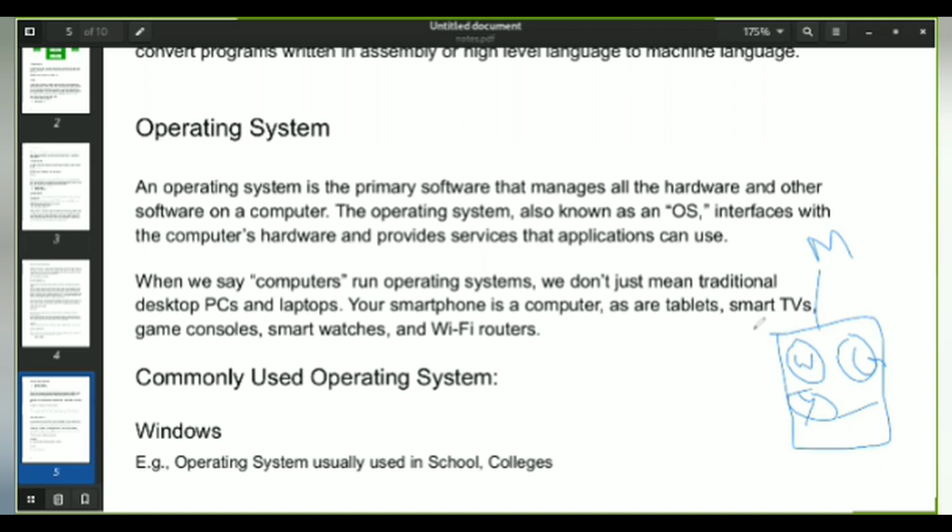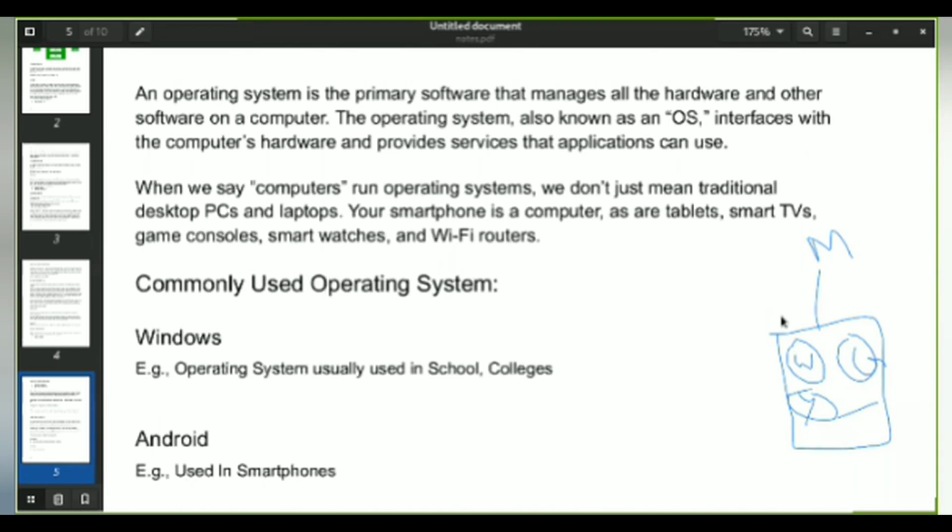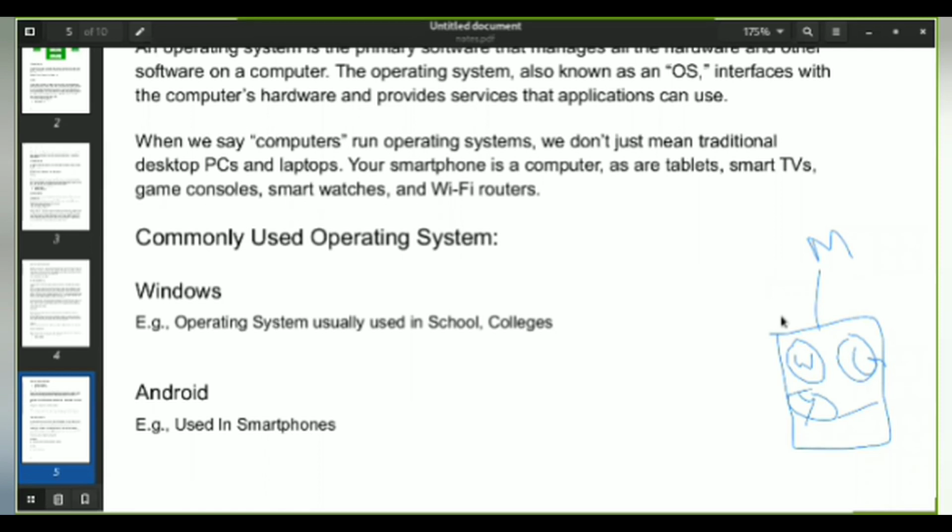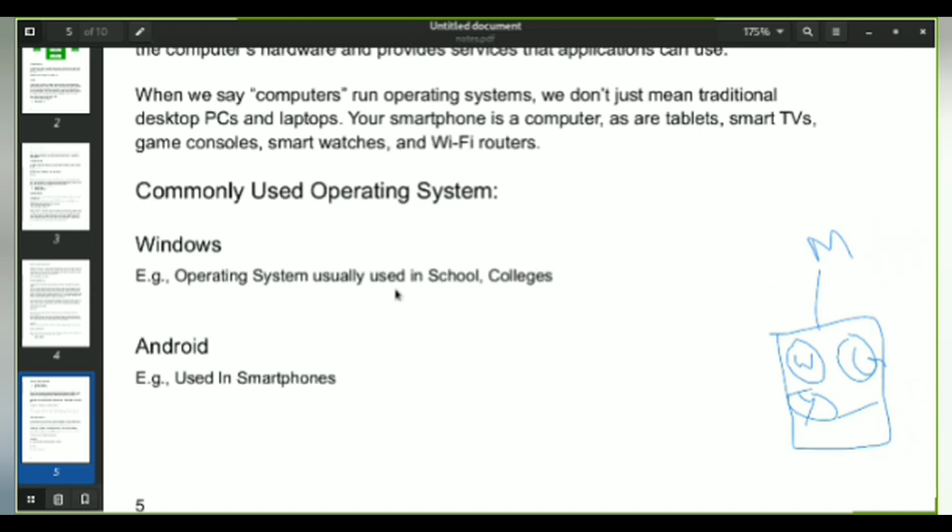We'll take many more examples, and we'll take the commonly used operating systems as examples. Consider Windows. Windows is normally installed on your computer. In school and college labs, most of the systems run on the Windows operating system. And in very rare cases, there is a Linux operating system just for professionalism. We'll talk about that later. The next operating system is Android. Android is used in smartphones.